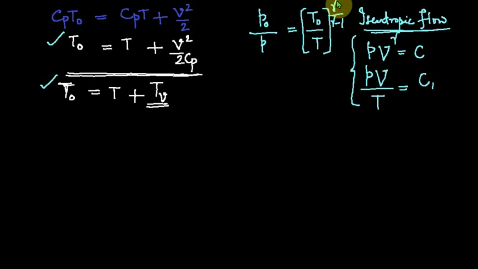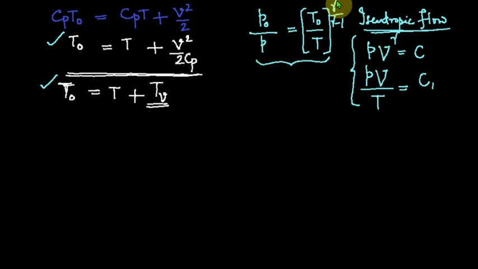In thermodynamics, for an isentropic change undergone by a perfect gas, P0 by P is equal to T0 by T raised to gamma by gamma minus 1. So you can correlate the stagnation pressure P0 and static pressure P.